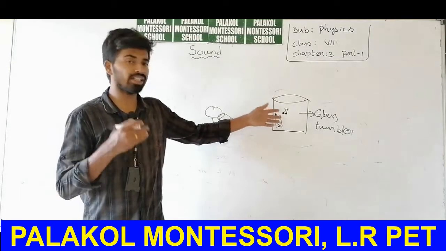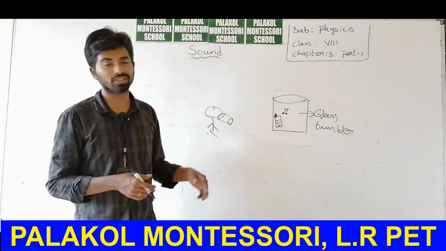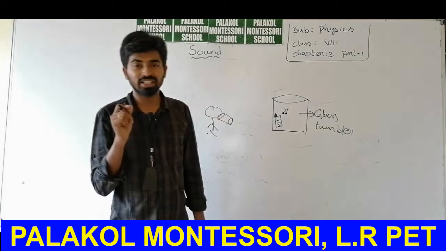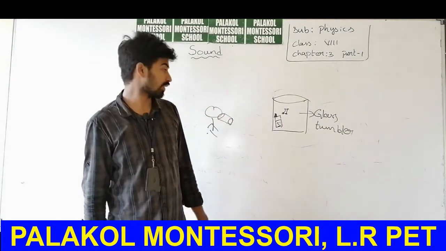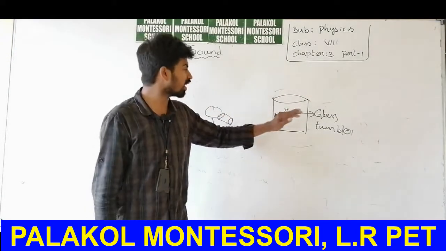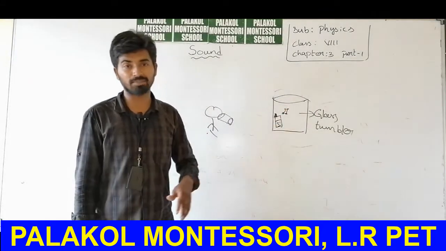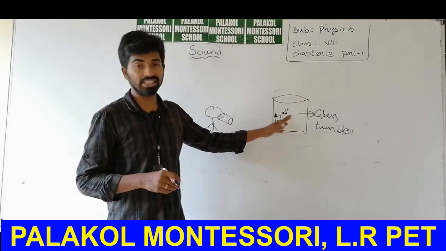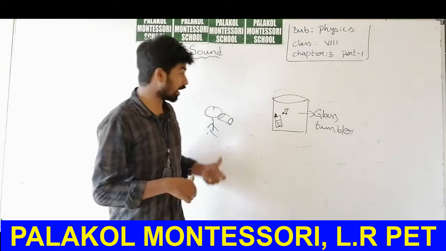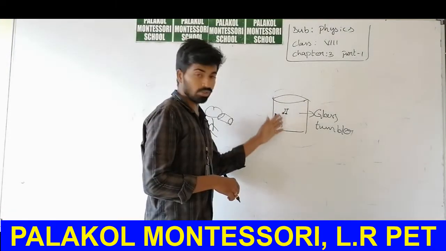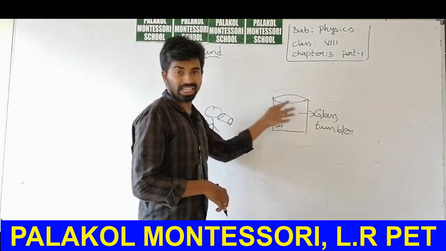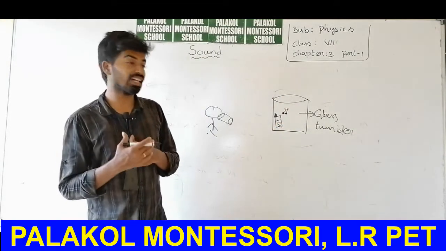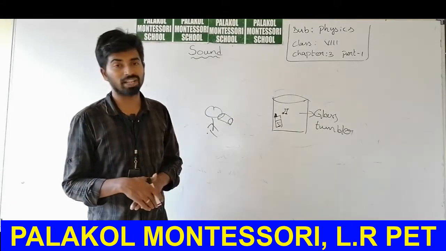Because you are not able to suck all the air. Some air remains here. That's why you hear a little amount of sound. If you are able to remove the complete air from this glass tumbler, you cannot hear the sound coming from this mobile phone.